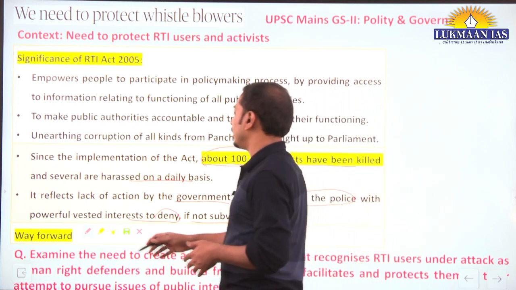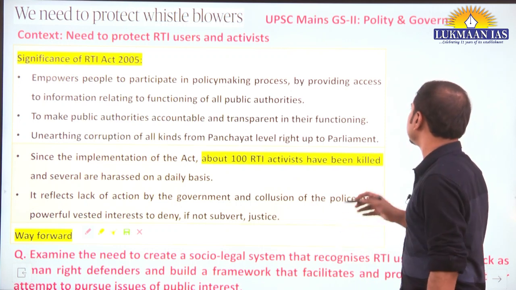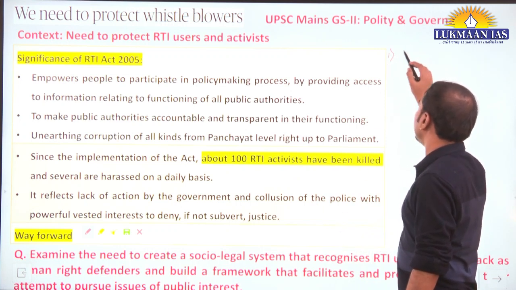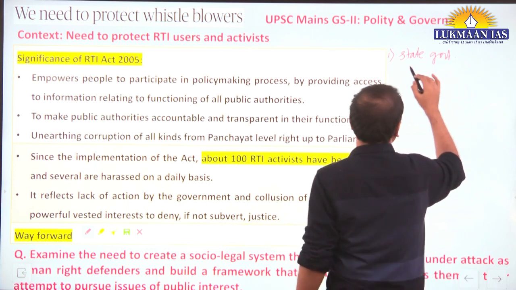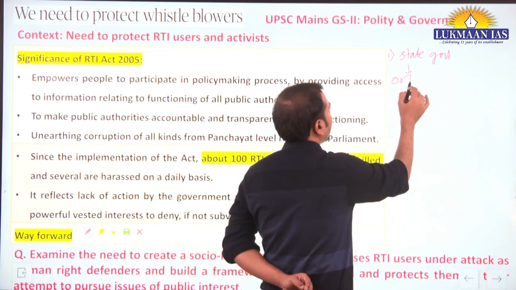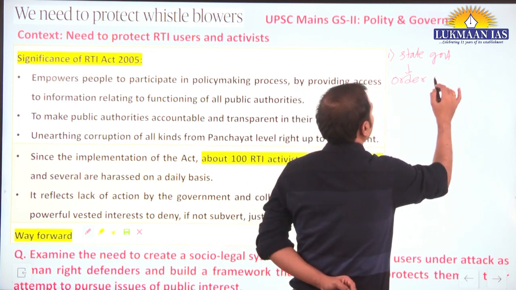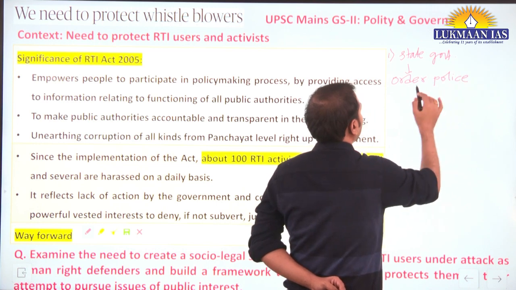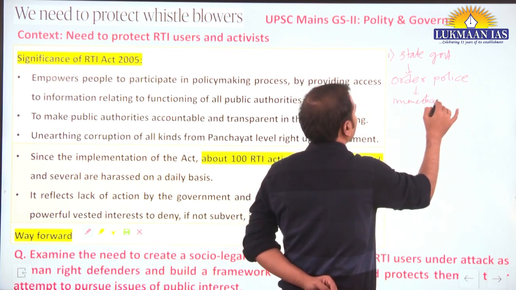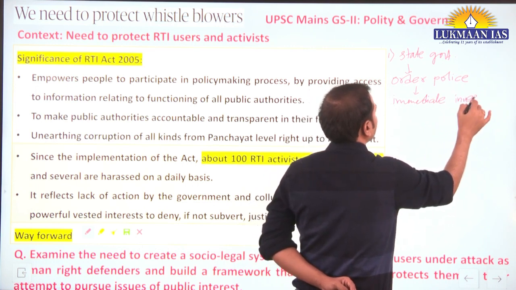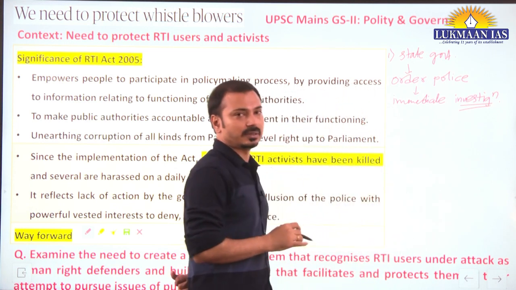So what framework needs to be in place here? The way forward is suggested, and in that, first, one should understand the state government should strictly order police to carry out investigation into all those harassment cases that are filed with the police.